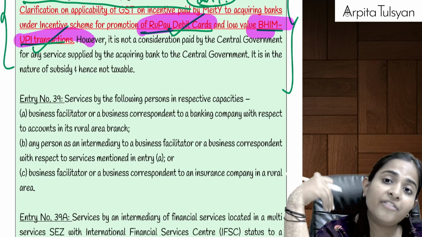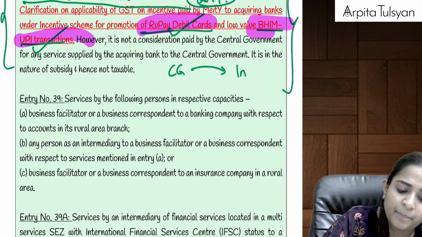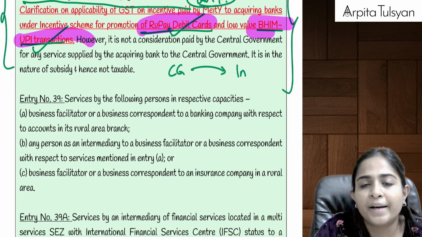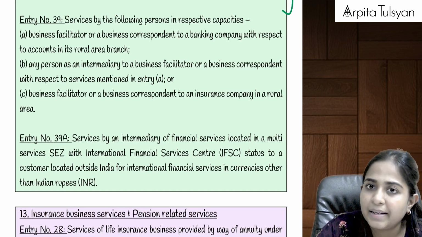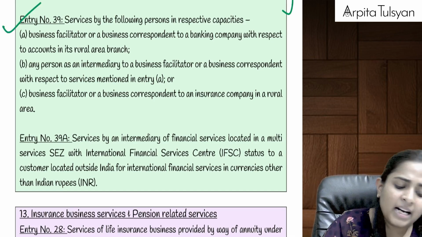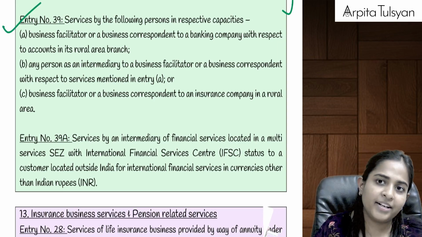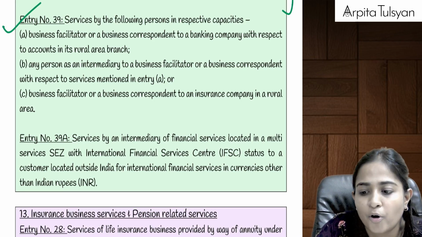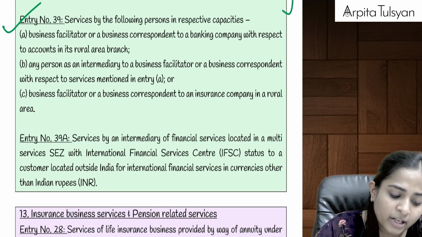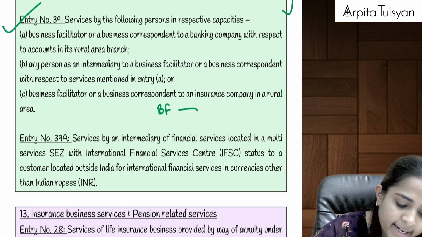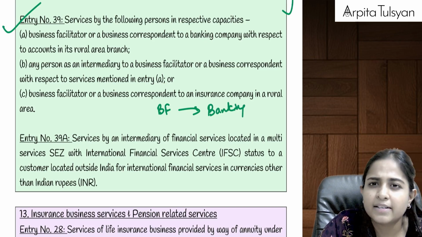Okay, we will compensate you, means government is going to compensate the intermediary, and government is going to pay them some subsidy. On that subsidy also GST is not applicable, right? Then after that, do you recollect in our reverse charge mechanism chapter we had studied something about business correspondent and business facilitator? There we had studied that if a business facilitator is providing any service to the banking company, then reverse charge mechanism will be applicable.